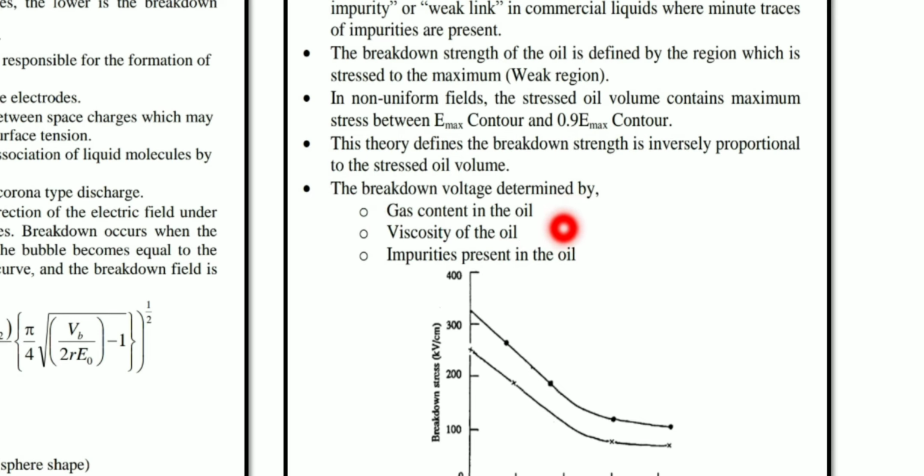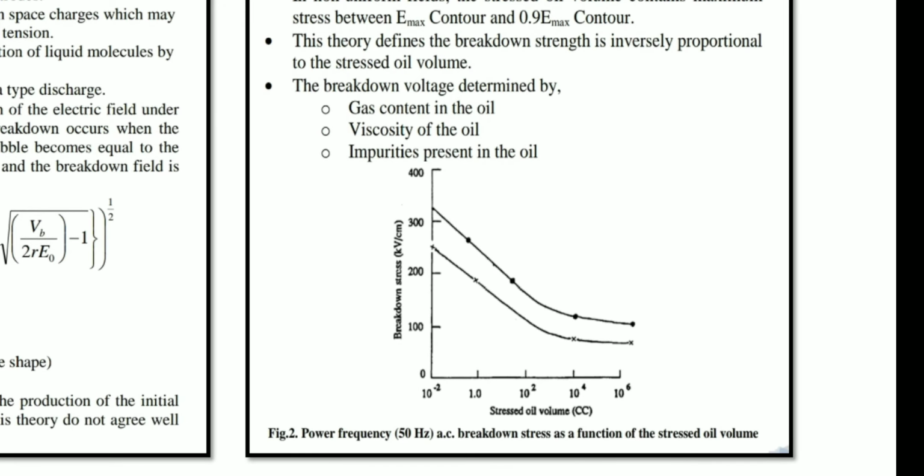So this curve that I had considered: on the x-axis I have taken the stressed oil volume in cc, and here it is the breakdown voltage or the breakdown stress in kilovolt per centimeter. This curve is taken for two different oils. This is the power frequency, 50 Hertz, AC breakdown stress as a function of stressed oil volume. This curve was drawn when we experimentally got these results.